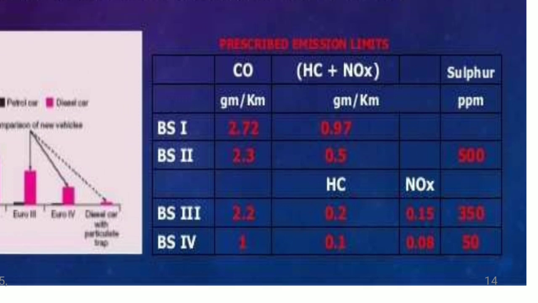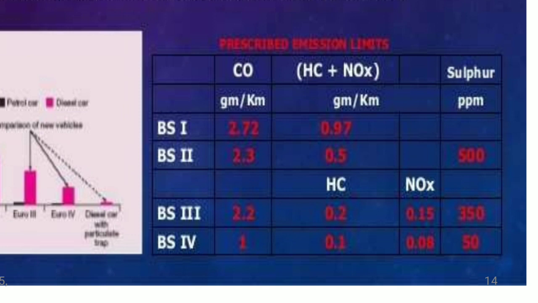How many grams? BS1: 2.72 grams of carbon monoxide, HC plus NOx 0.97. Okay, BS2, again it has been reduced, 2.7 to 2.3. HC and NOx in Bharat stage 2 is 0.5.